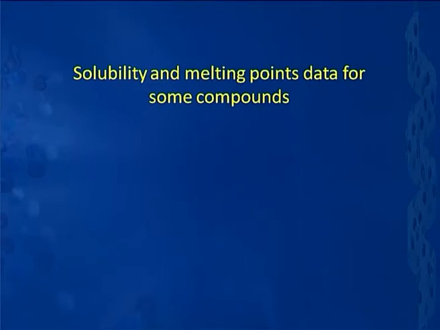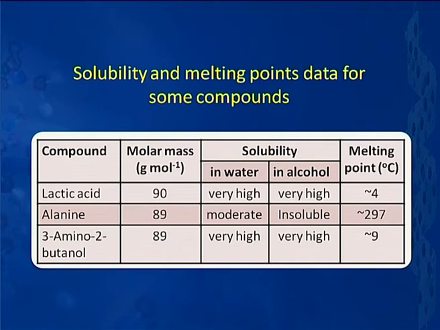Now, to make a beginning about the acid base properties, let us look at some data on the solubility and melting points of some simple compounds. I have picked certain molecules of comparable molar mass. The choice has been lactic acid, which is a carboxylic acid, alanine, which is an amino acid, and 3-amino 2-butanol, which is an amine.